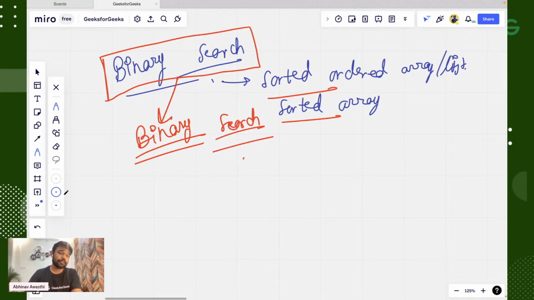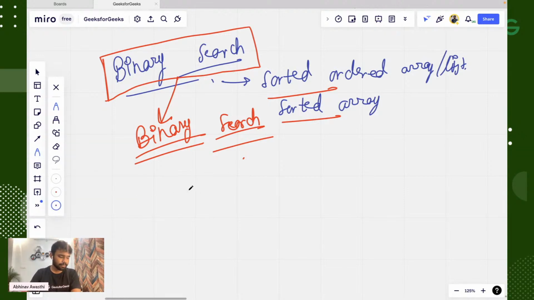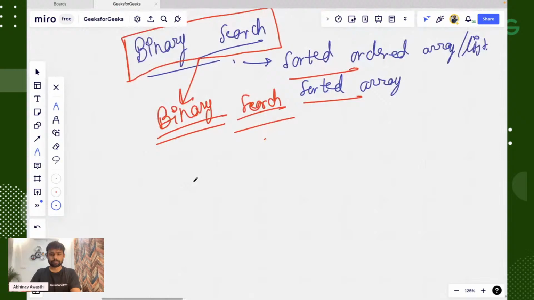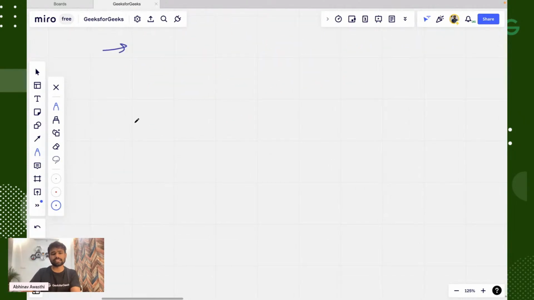Now let's see what we have to do and how things will look. You can see one thing: let's say the case is 2, 4, 5, 6, 8, 9, 10, 13, and 15.